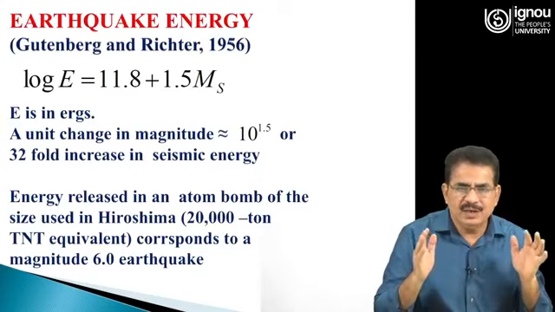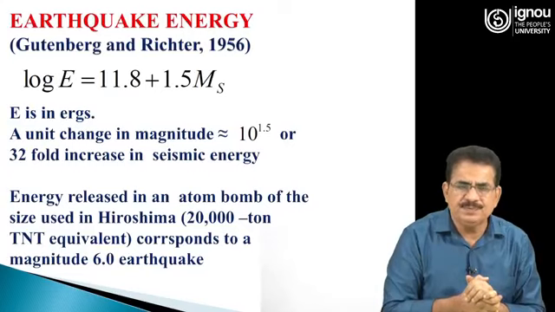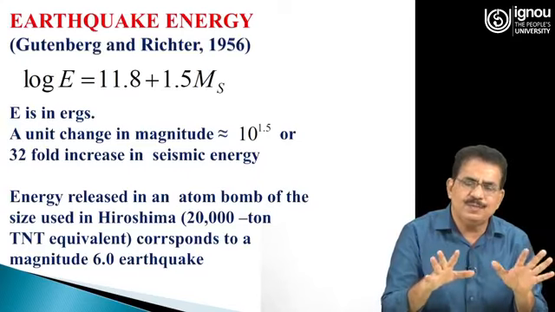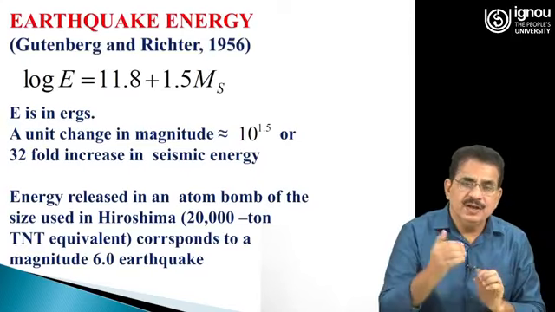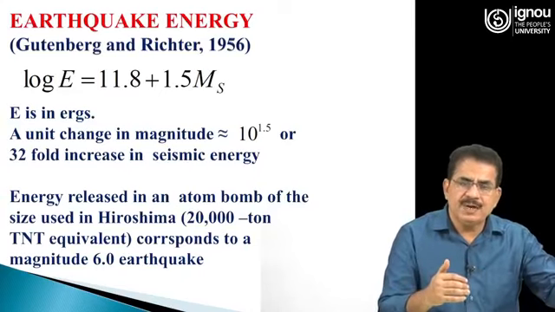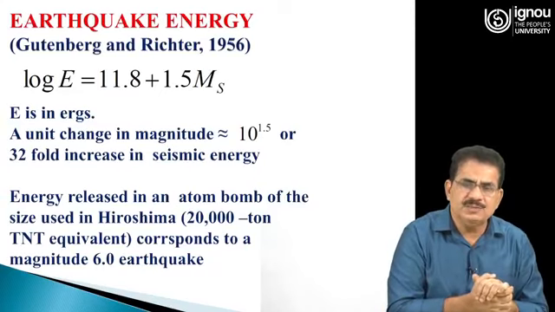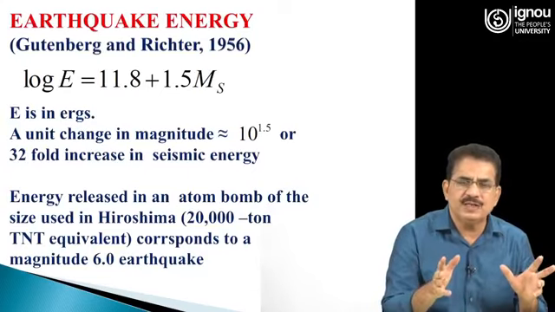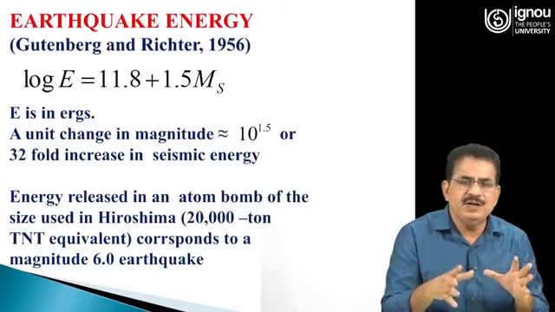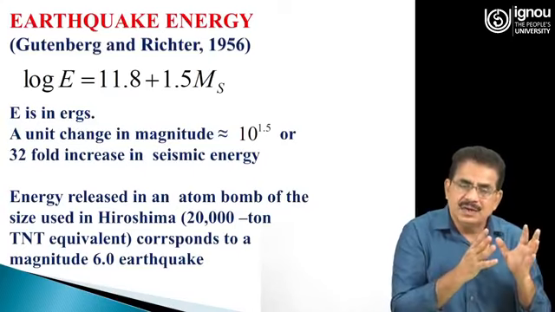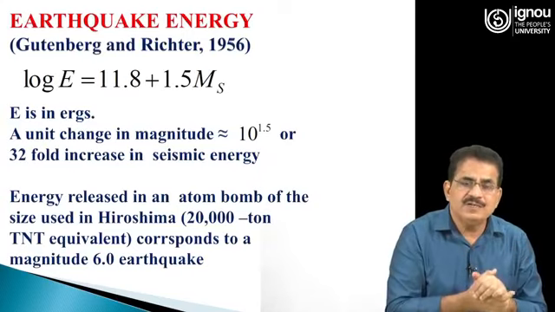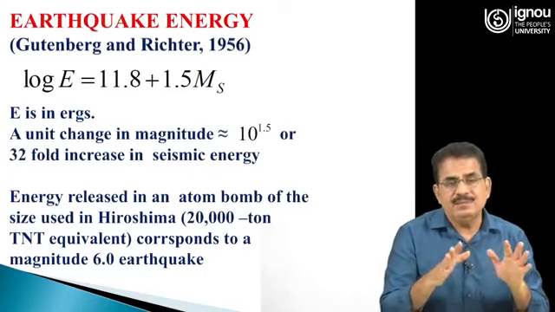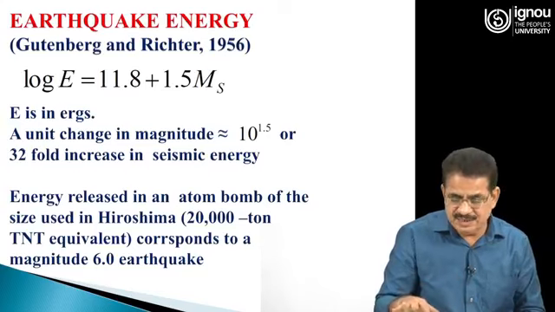For an earthquake of magnitude 7, the energy will be equivalent to 32 bombs dropped simultaneously at a location. If you go from 7 to 8 and compare this energy with the energy of the magnitude 6 earthquake, then it will be 32 times 32, roughly 1000. The energy released will be equivalent to that of 1000 atom bombs simultaneously dropped at a location. So, this is the significance of the energy released.